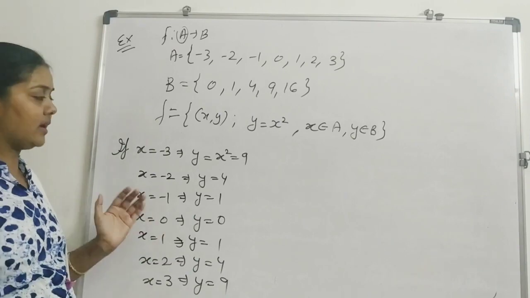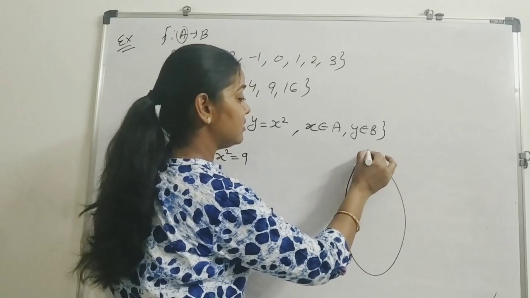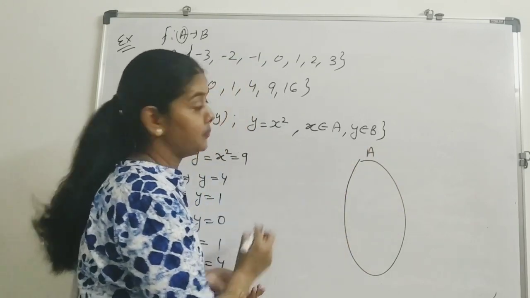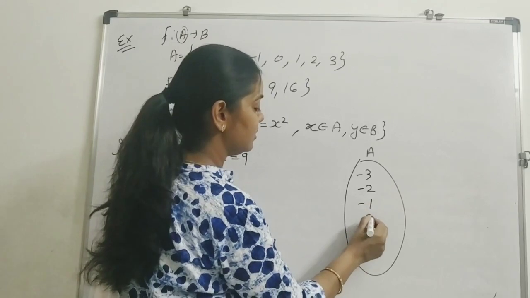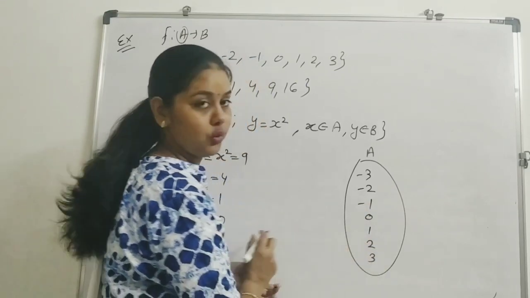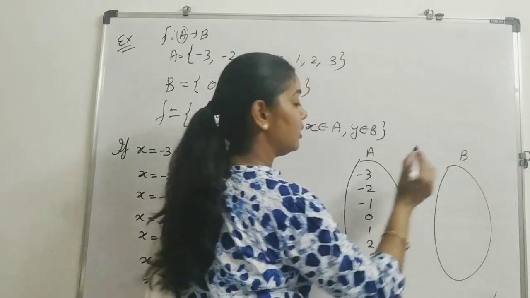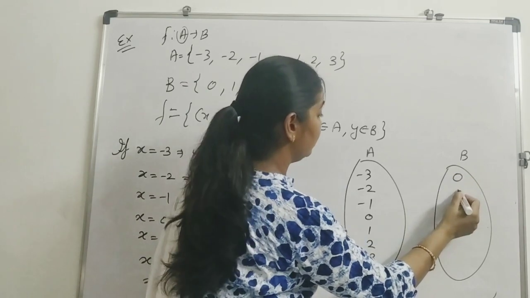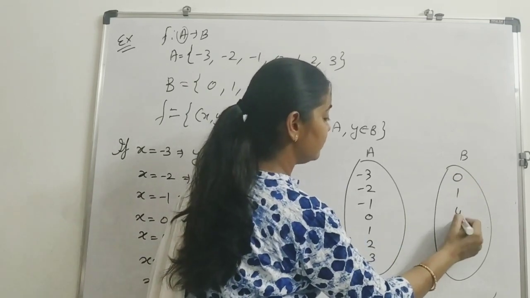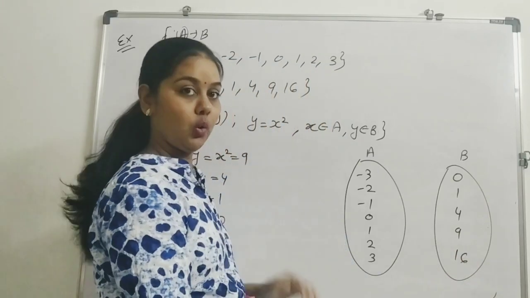Okay. Now make an arrow diagram of this situation. What do we get? Here it is A. We have elements -3, -2, -1, 0, 1, 2 and 3. This is set B. Here we have elements 0, 1, 4, 9 and 16. Okay.